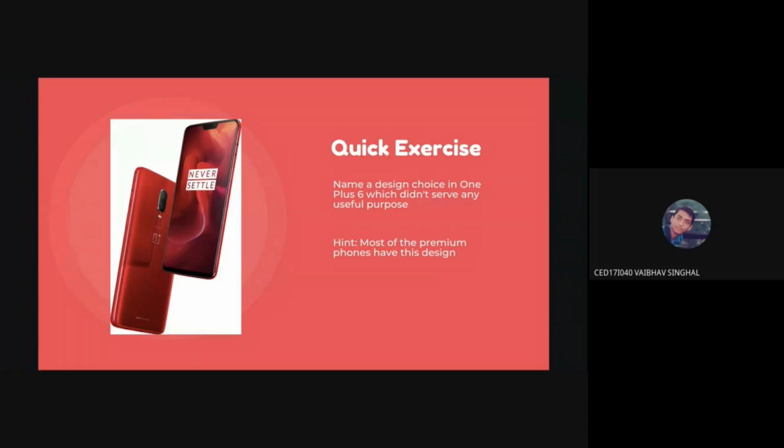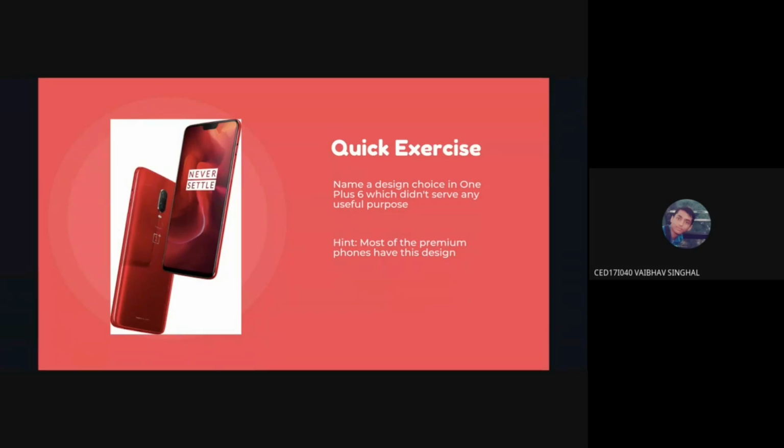Okay. So Arul had taken you through 4 laws. I'm also going to talk about a few more laws. Before I start, let's start with a quick exercise. The drill would be like I'll show you a few examples, or ask you something, and you can answer in chat or you can raise hands. So this is the first exercise, a small one.